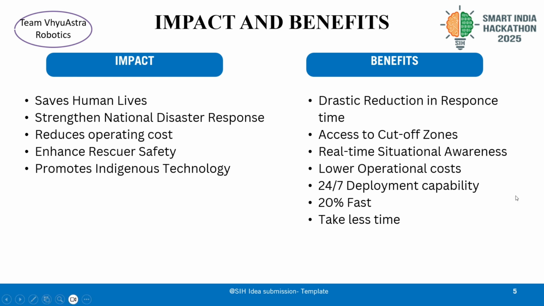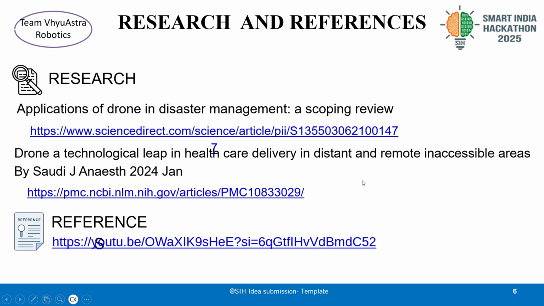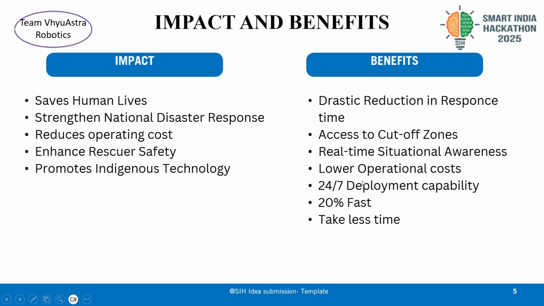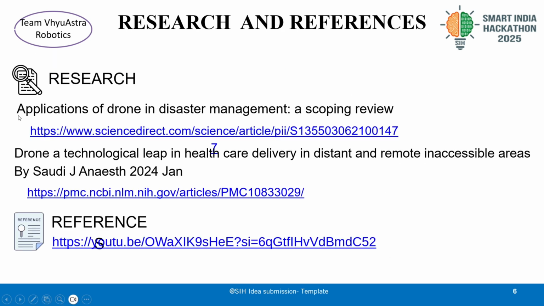By establishing communication, it can give real-time situation awareness, and it also lowers the operation cost compared with the chopper. And also 24 by 7 deployment capability. It just needs the batteries to be charged, and then it can be ready for deployment anytime. And it increases productivity by 20%, and takes less time compared to traditional ways.